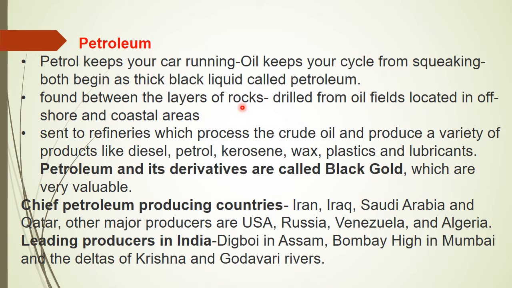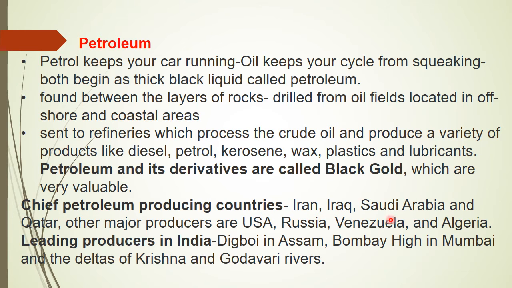Where can we find petroleum? It is found between the layers of rocks. From there, petroleum is drilled out and sent to refineries, which process the crude oil and produce a variety of products like diesel, petrol, kerosene, wax, plastics and lubricants.